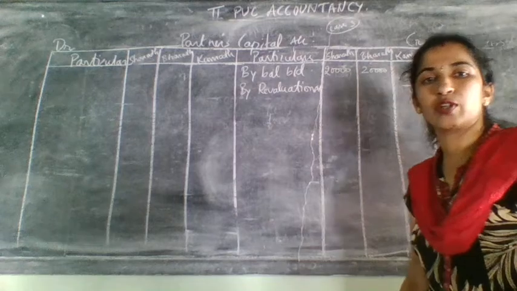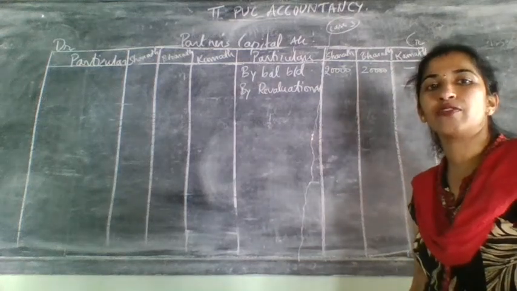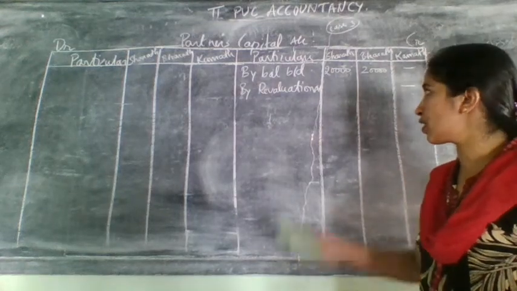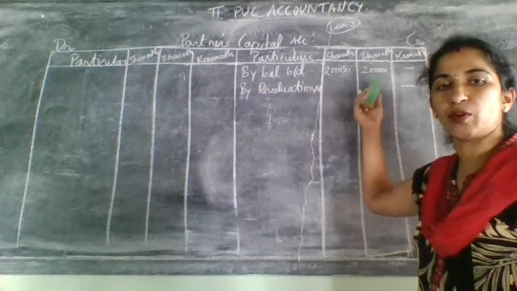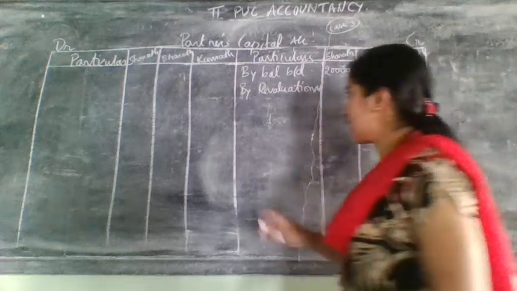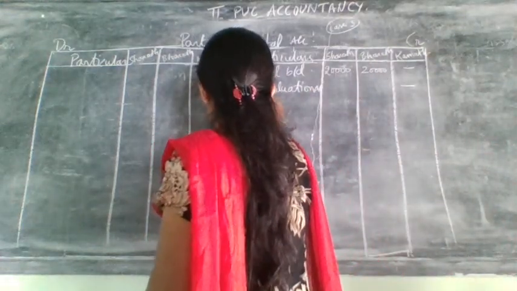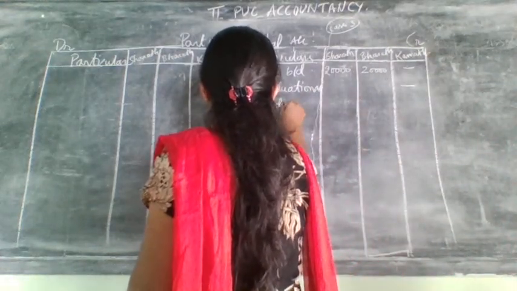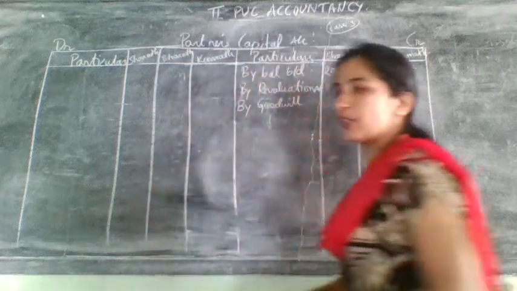You need to distribute that 6,600 in the ratio of 2:1. That is their old ratio. Distribute it and bring that amount and write it here. Okay, that is related to revaluation account. Next step, next entry is related to goodwill.